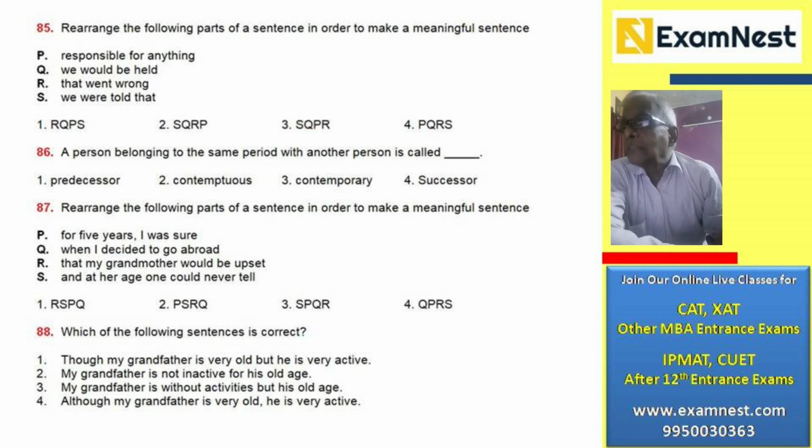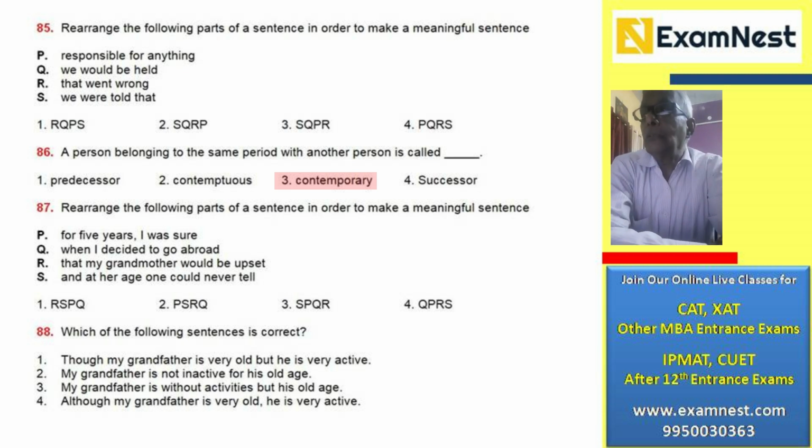The next question says, a person belonging to the same period with another person is called contemporary, right? Contemporary talks about the coexistence, right? So a person existing at the same time as the other or belonging to the same period as the other, anything or anyone that is contemporary. So the answer is number 3.